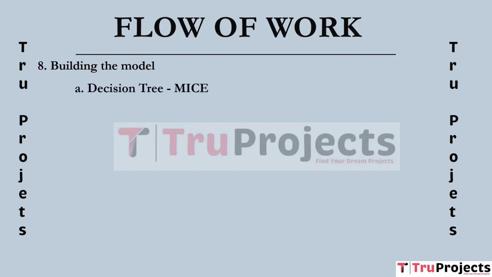The first one is decision tree. Decision trees are used in this project to impute missing data by creating a tree-like model of decisions based on observed data, aiding accurate imputation. K-nearest neighbor, which is KNN. It is employed for imputation as it finds the k-nearest neighbors of missing data points, imputing values based on their neighbors' information, enhancing imputation accuracy.